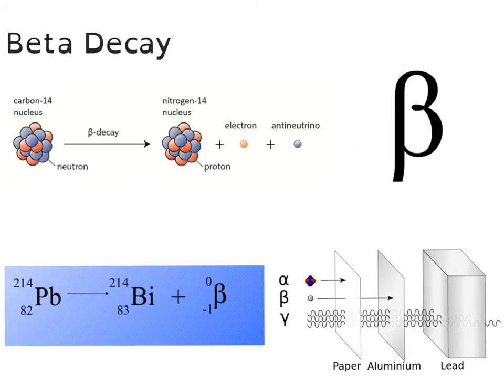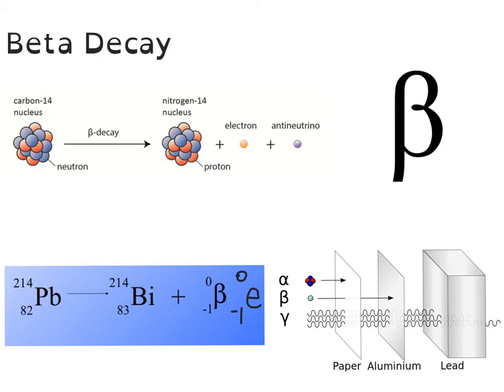Beta decay is symbolized with the Greek letter beta. And here we see in beta decay, a neutron will become a proton and a fast electron gets emitted. So that's what we're seeing here. Beta decay can be symbolized by this beta symbol, or you can replace this with the letter E. Sometimes it's written like that. Okay, so it would be E with a 0 and a -1. So either way is fine.